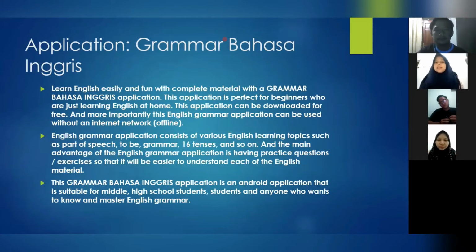Next, the name of the application is Grammar Bahasa Inggris. You can get it at Google Play. This is learn English easily and fun with complete material with the Grammar Bahasa Inggris application.